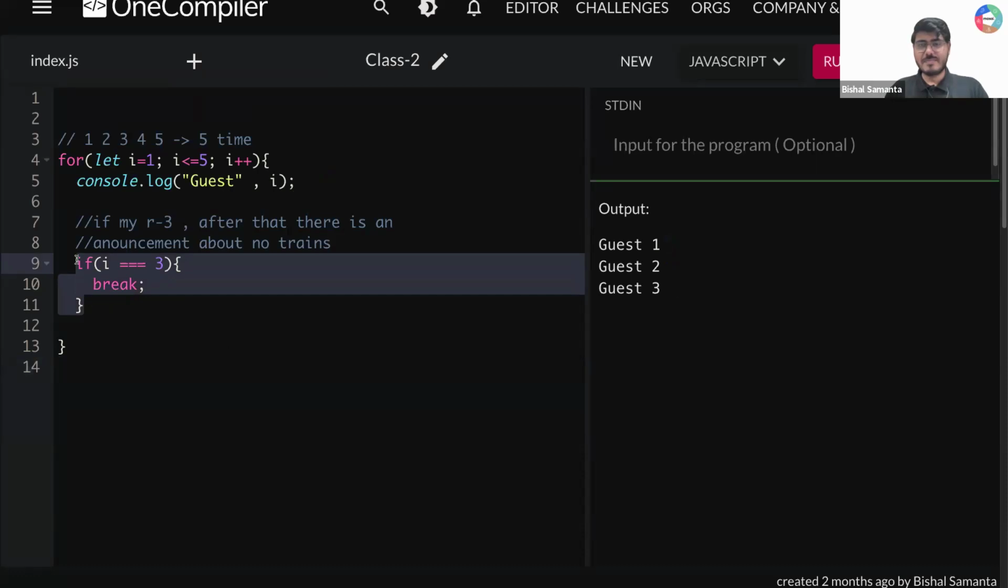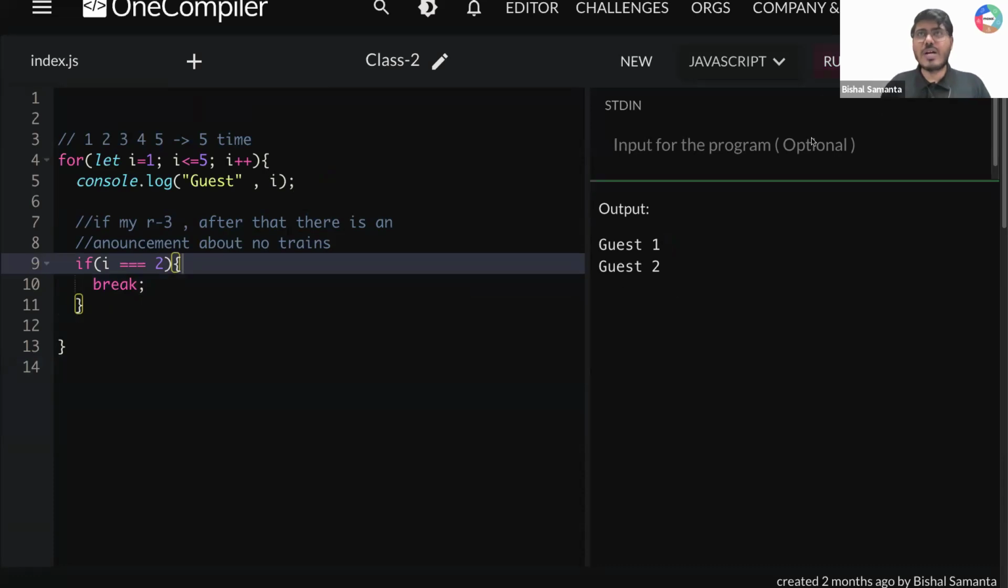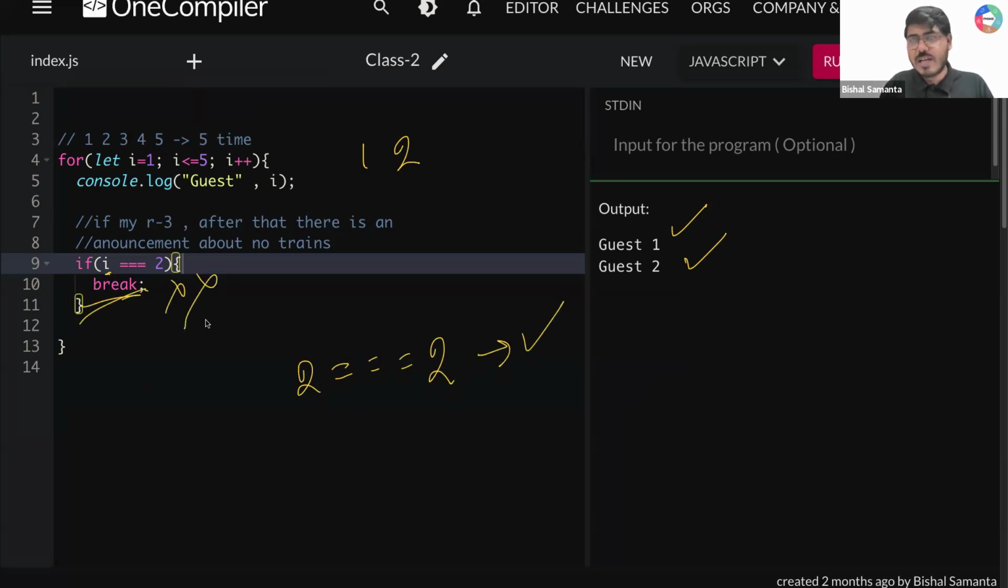Done? Okay. Now tell me, guys, what if I'm writing here 2? What am I supposed to get in this output if I write here 2? Then I'm supposed to get only 1 and 2. Yes, exactly. So first I'm going to start with 1, I'm printing guest 1. Then I'm going to start with 2, I'm going to print guest 2. After that, this i value is 2, right? So 2 is equal to 2. Is that true? Yes, that is true. You're running break. So break means again everything is terminating. So 3, 4, 5 are not able to print.